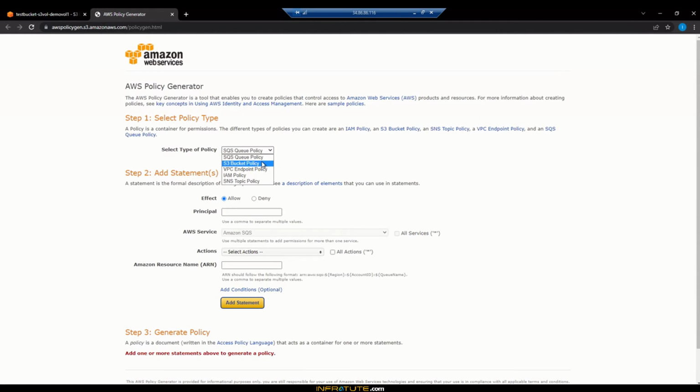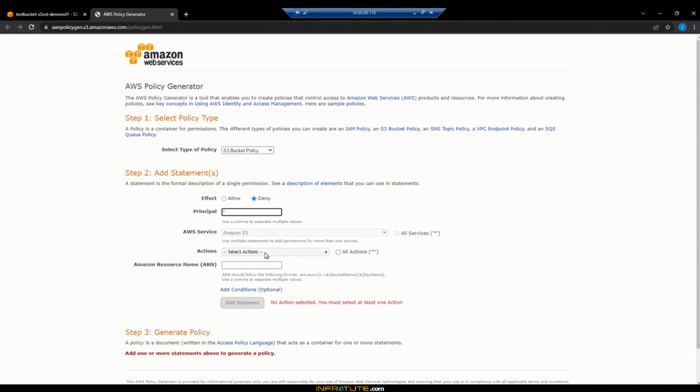I'm going to create an S3 bucket policy. And what I want to do is ensure that every object that is going to be uploaded to the bucket always has an SSE-S3 encryption key assigned to it. If it is not there, it's not going to be uploaded. So that's what we are going to be controlling here. So I have selected deny. Principal is every object.